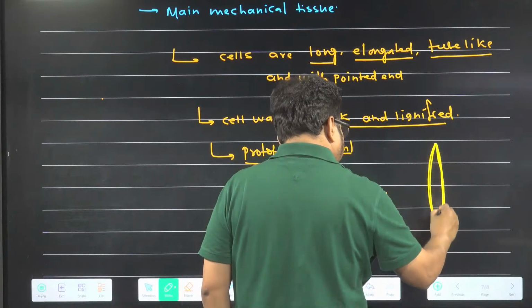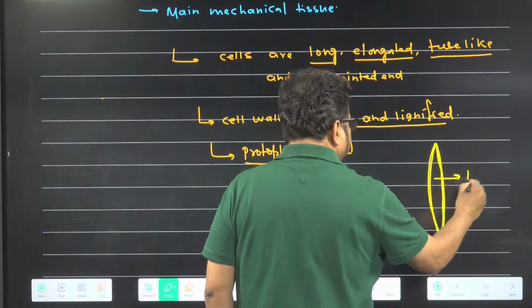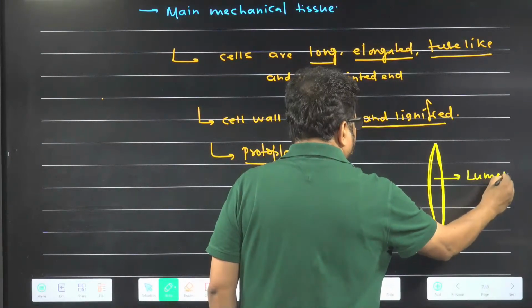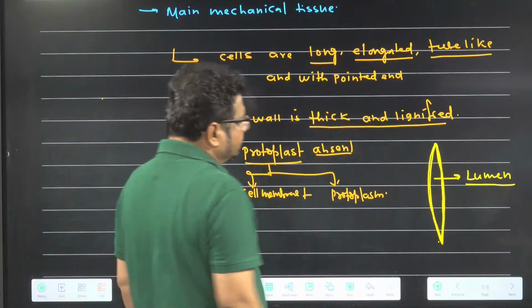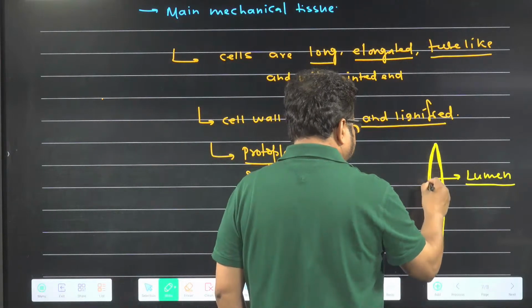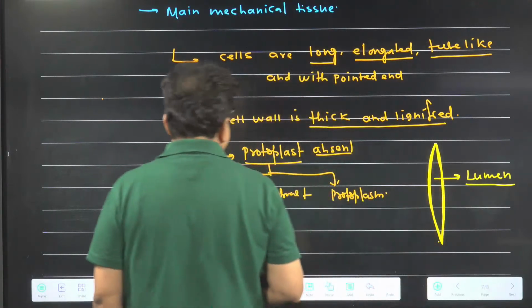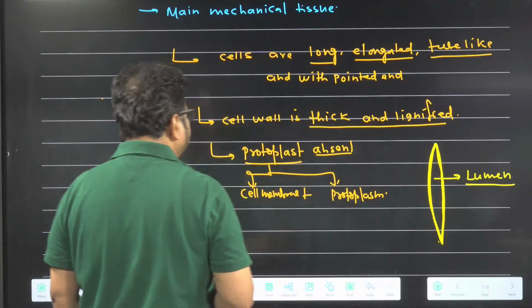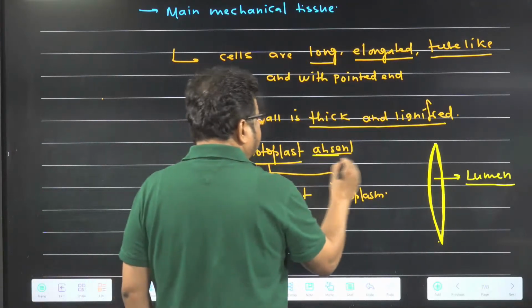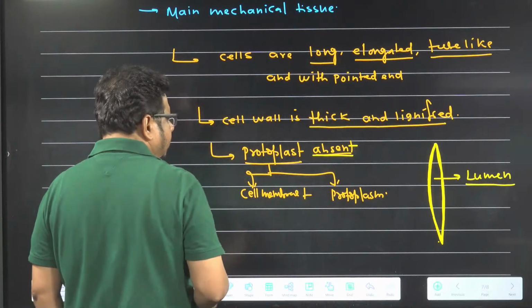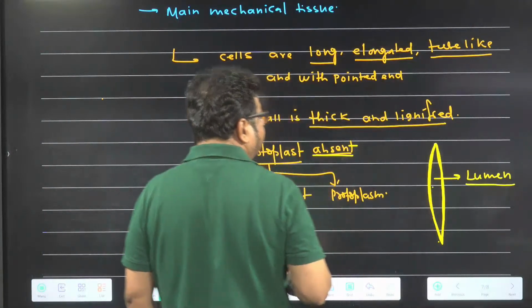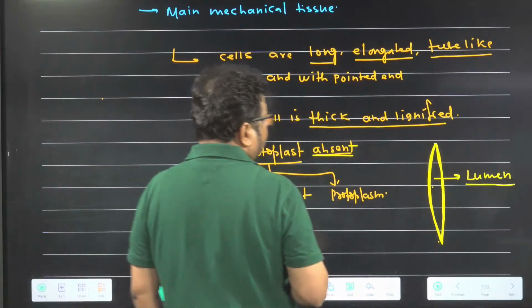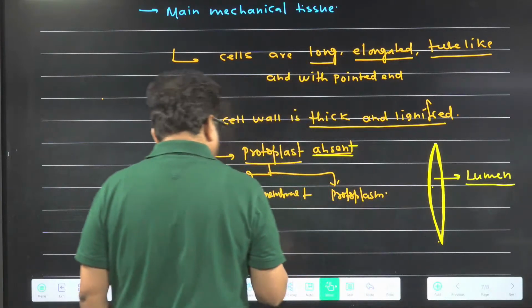And inside the cell wall, who is there? Lumen is there. Understanding the idea or not? Inside the cell wall, lumen is there. So cell wall is thick and lignified. Protoplast is absent in the cell, means inside the cell there is only the cell wall and a cavity. That cavity is called lumen. So this is the sclerenchymatous cell.